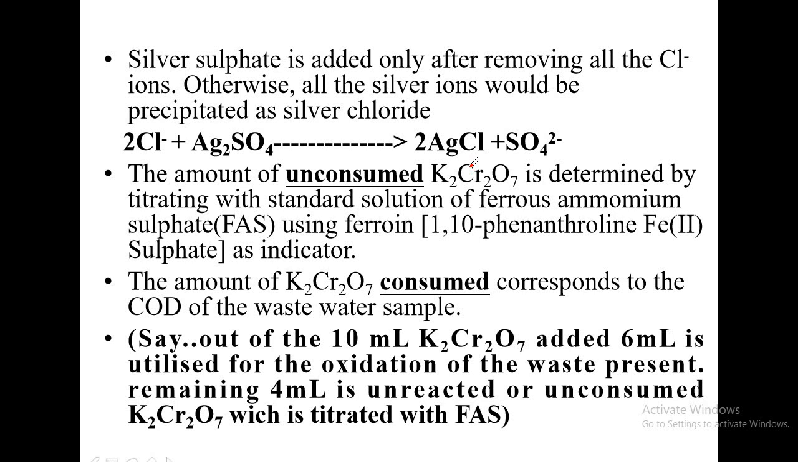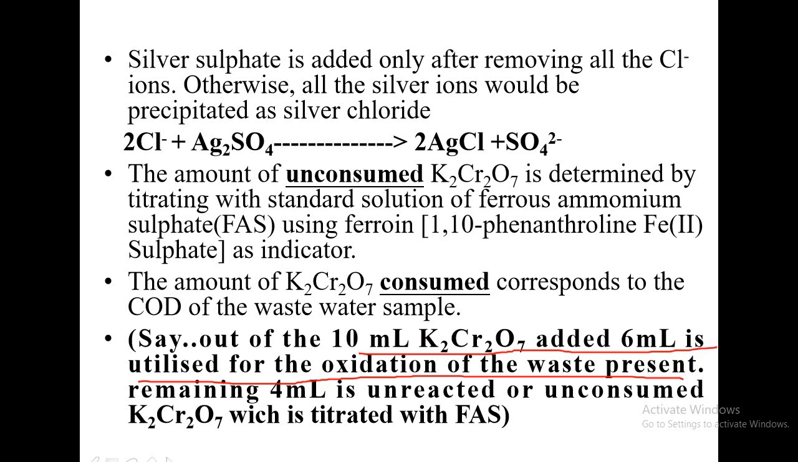So after taking care of all these steps, then the amount of unconsumed potassium dichromate. We have added 10 ml of potassium dichromate. That 10 ml is actually excess. Out of 10 ml potassium dichromate added, what are you adding potassium dichromate for? To oxidize the waste present in the water sample. But 10 ml is extra that we are adding. Say out of the 10 ml, 6 ml is utilized for the oxidation of the waste present. So 6 ml potassium dichromate is totally consumed for the oxidation of the waste.